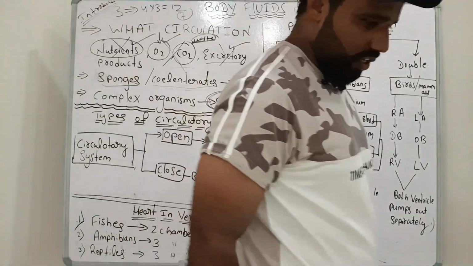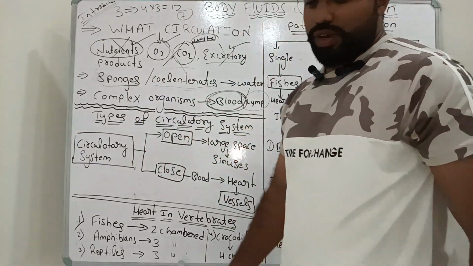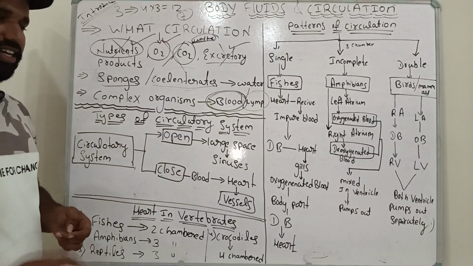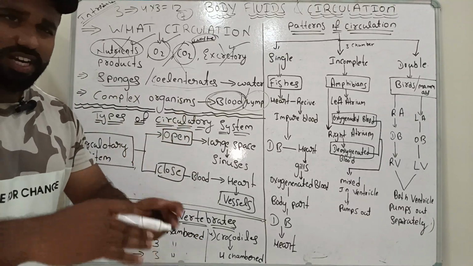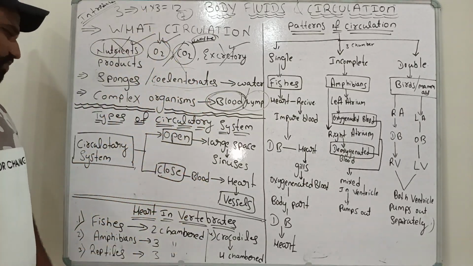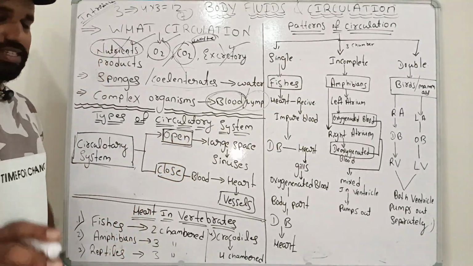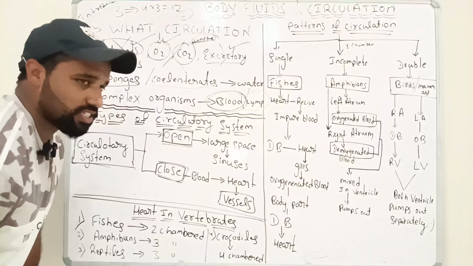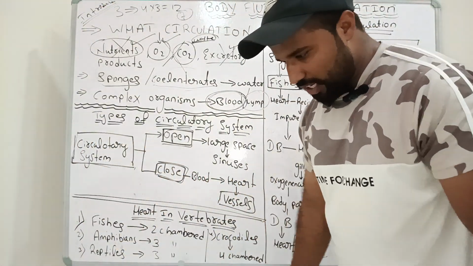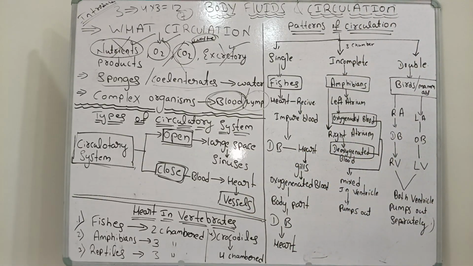Introduction about the circulation. Now, next we have to discuss what the types of circulatory system are. Maybe in 8th and 9th standard, the basic things are given in the textbook. You already learned types of circulatory system since 8th standard. There are actually two types of circulatory system. One is the open type of circulatory system. The second one is the closed type of circulatory system. What is open type of circulatory system? What is closed type of circulatory system? If in our class we ask you this question, what would you answer?